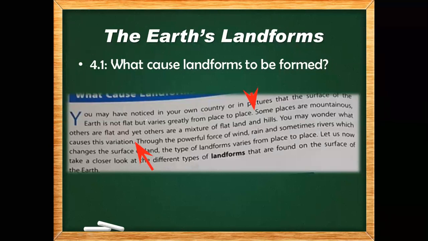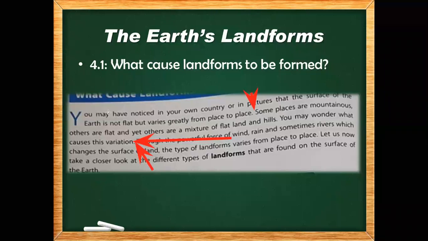Okay, sir. Some places are mountains, others are flat, and yet others are a mixture of flat land and hills. You may wonder what causes this variation. Very good.